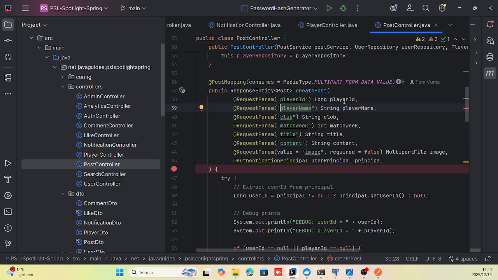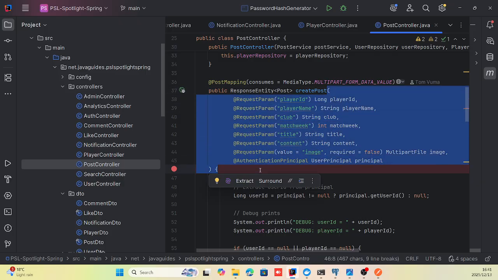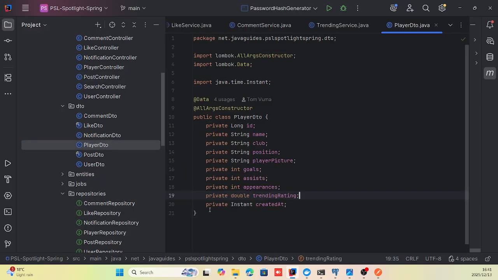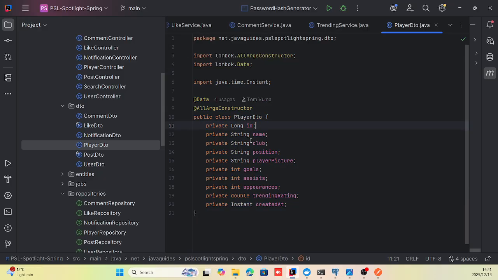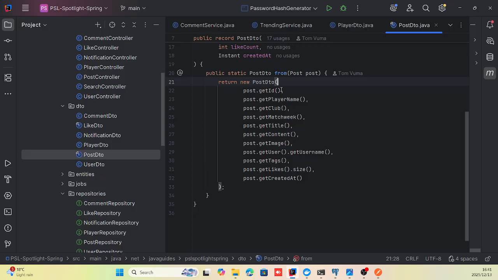Then it links my post to that specific player, because I put the player's ID within the field of posts, which allows me to take in that player's ID over here.